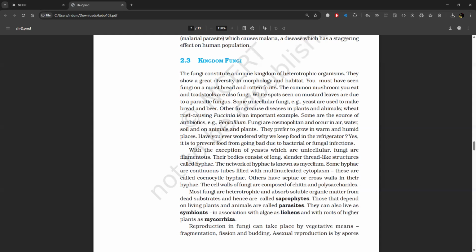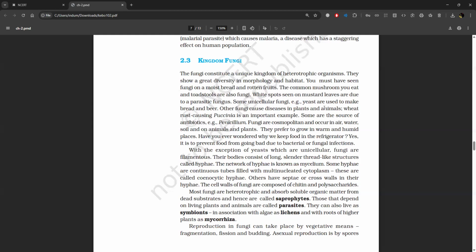Some unicellular fungi, for example yeast, are used to make bread and beer. Other fungi cause diseases in plants and animals. Wheat rust caused by Puccinia is an important example. Some are the source of antibiotics, for example, Penicillium. Fungi are cosmopolitan and occur in air, water, soil, and on animals and plants. They prefer to grow in warm and humid places.